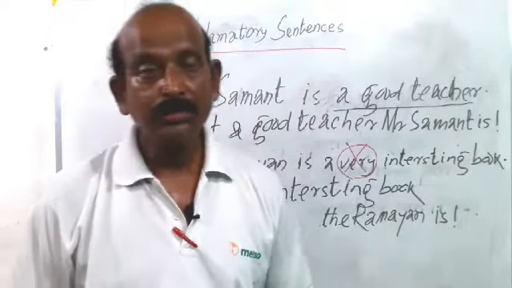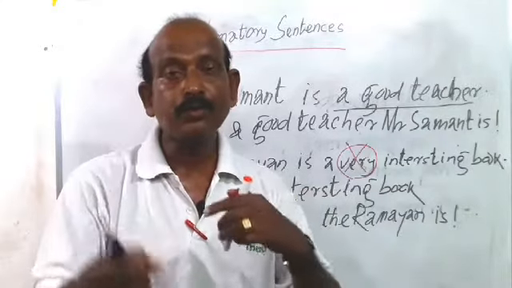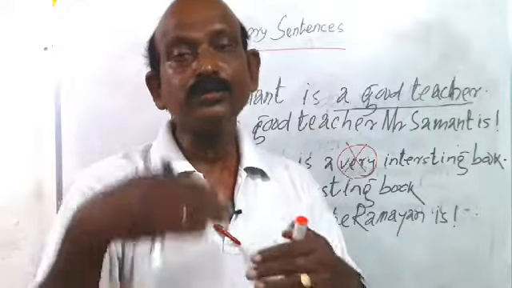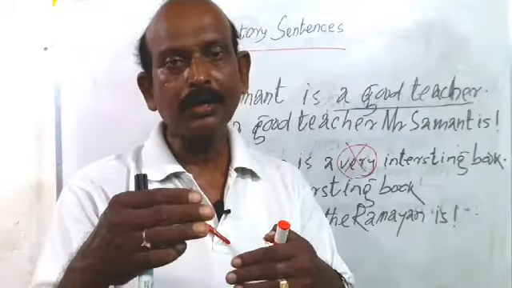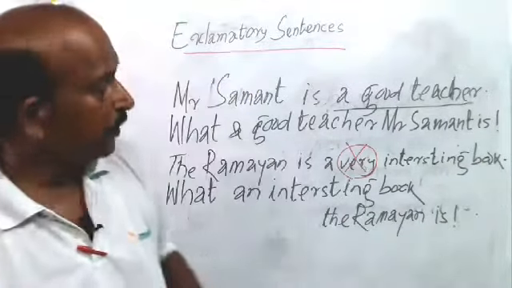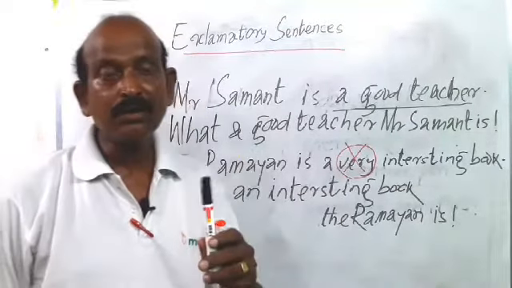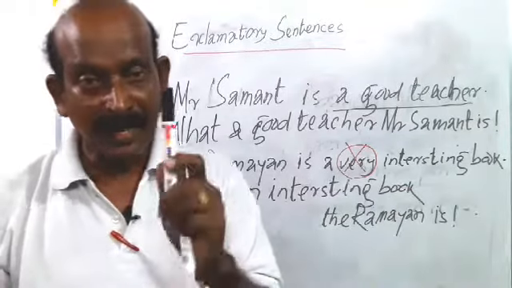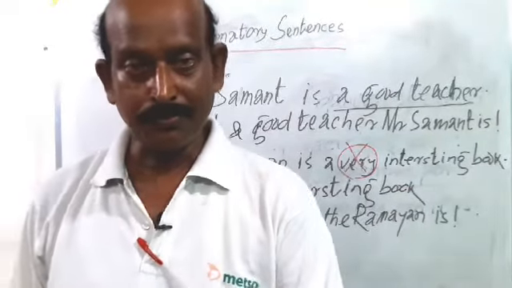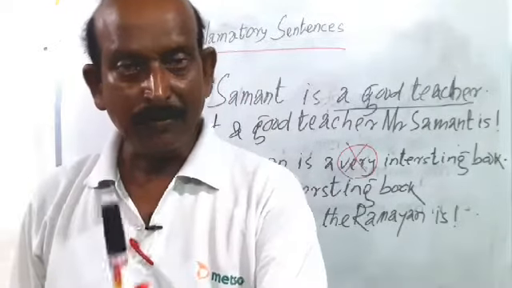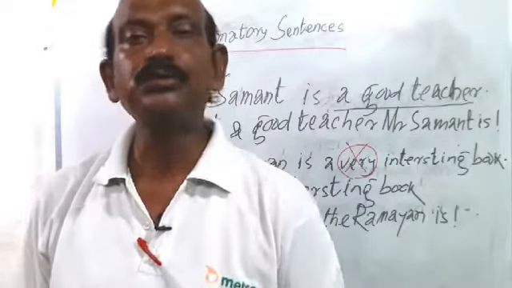And here the question arises, where should we use how? If in any sentence we emphasize an adjective or adverb, in that case we will have to use how.